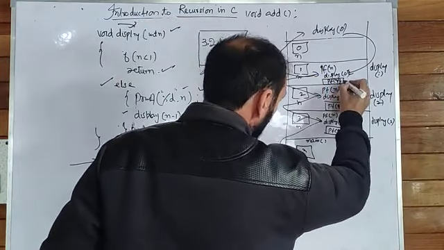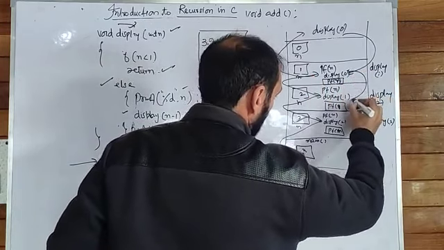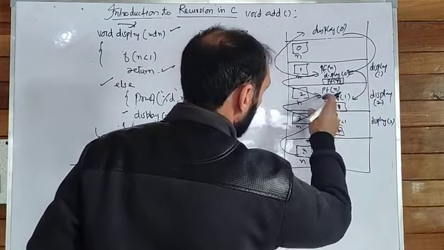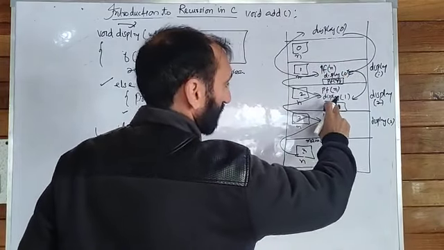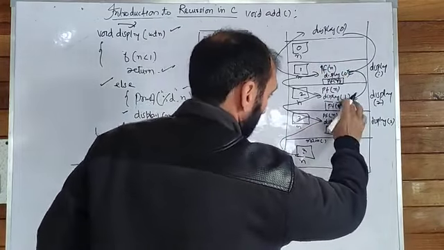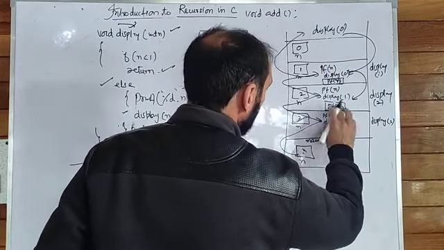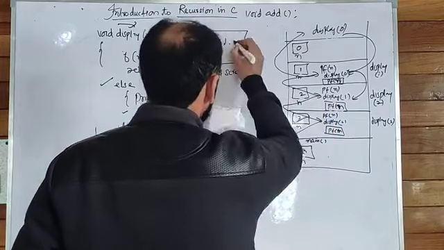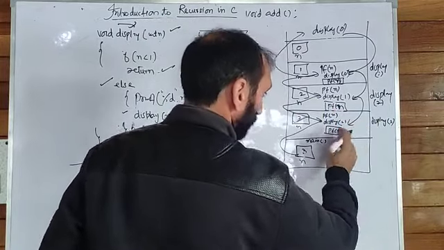And after execution of this, the control will go back to another function. We know that this function was display 1. And here printf n. Here n is 2. Now this 2 will get printed. And after that, the control will go to the next function.